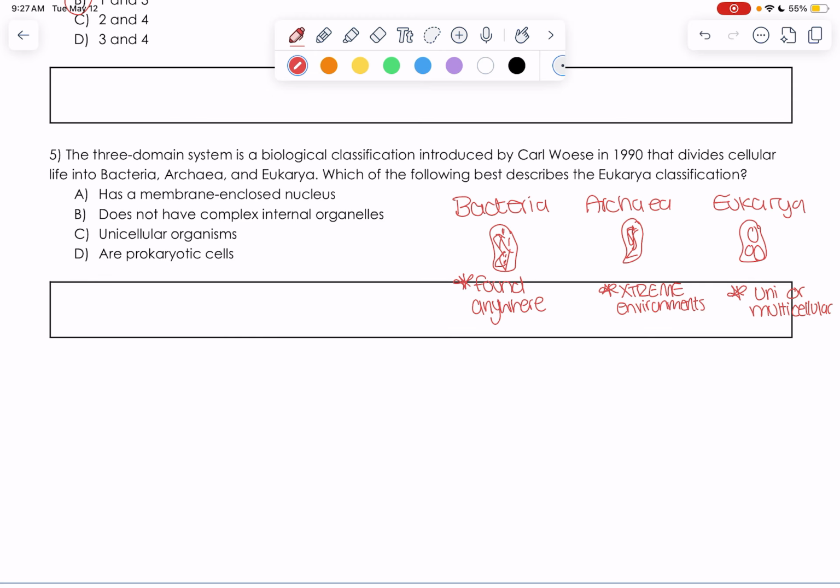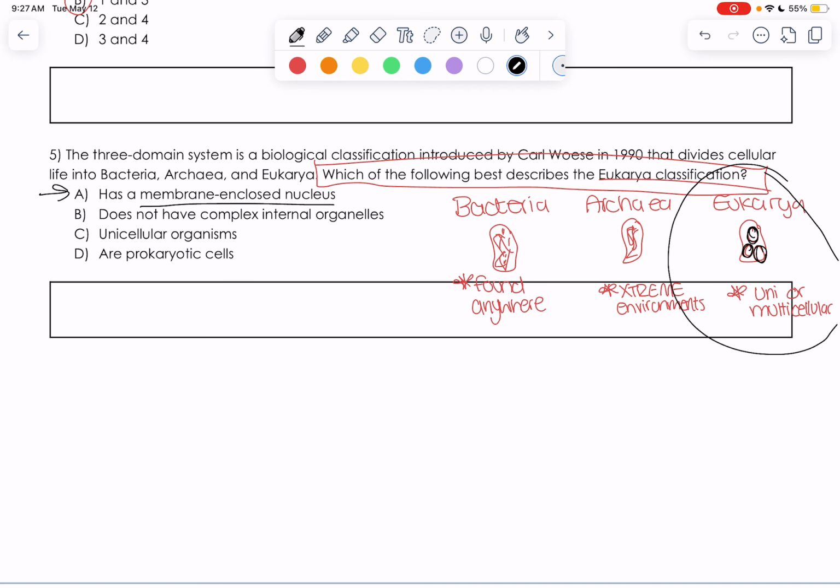Okay, so let's look at our answer choices. Which of the following best describes the eukarya classification? So I'm looking just at this guy. A, has a membrane enclosed nucleus. Well, that is true, and that's a part of being eukarya, is that you have these organized organelles. Okay, so A is good. B, does not have complex internal organelles. This is not true.